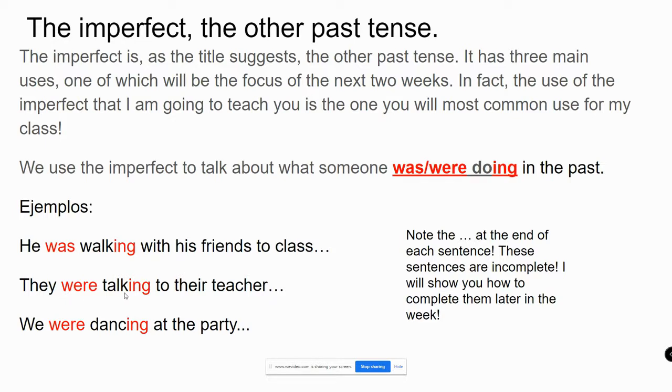They were talking to their teacher. We were dancing at the party. Each of these verbs would be conjugated in the imperfect tense in Spanish. So the translation is was or were doing, with the ing, in the past.